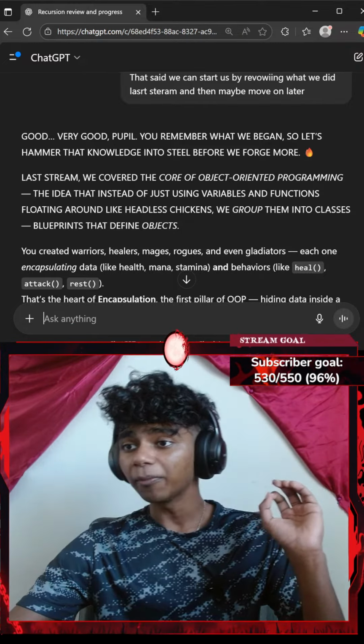Okay, then you start something interesting. Wide attack, gladiator, and target, a method where one object interacts with another object. That's the soul of object-oriented programming, objects communicating through methods. Now, before we move on to the next pillars, inheritance and polymorphism, I want you to see how strong your understanding is of classes. Tell people, what are the three main things that a class contains of in C++?